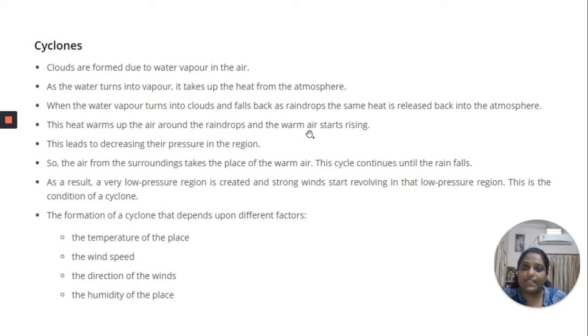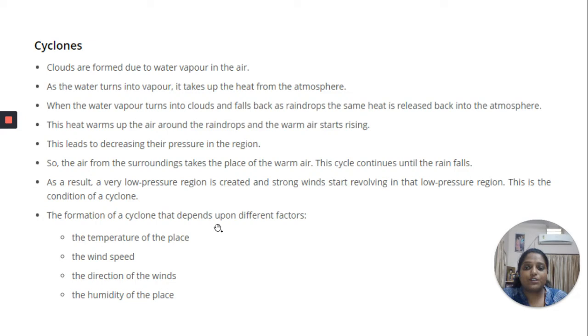This heat that is released from the cloud again warms up the air around the raindrops and the warm air starts rising. Again, it leads to decreasing the pressure on that region. So, the air from the surroundings takes the place of the warm air, and this cycle continues until the rain falls. So, it is a repetitive cycle and it creates a very low pressure region, and strong wind starts revolving in that low pressure region. This is the condition of a cyclone.